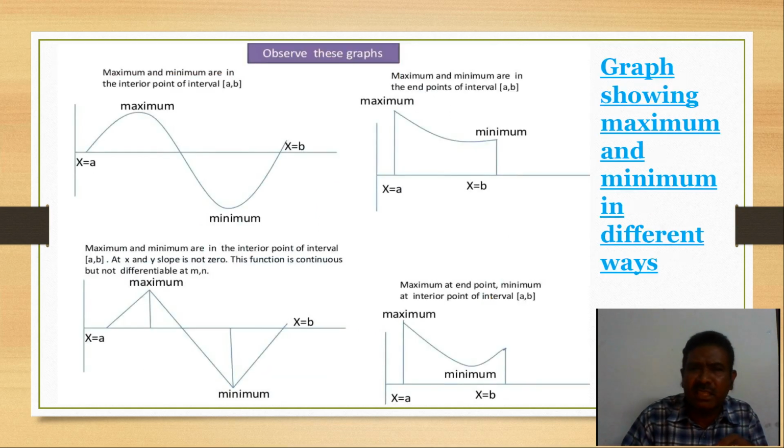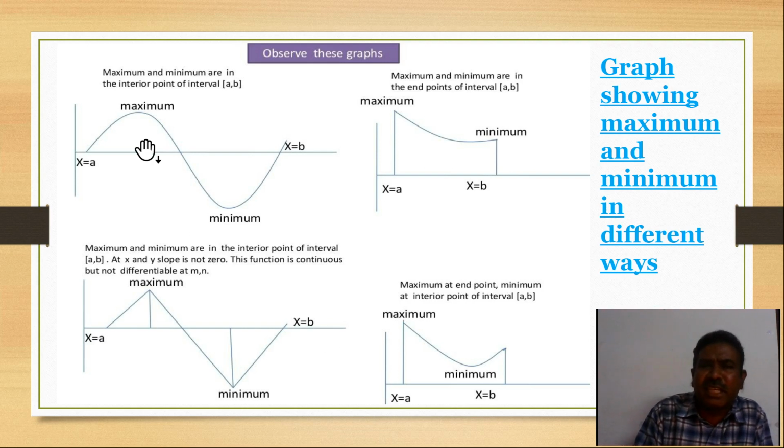So next, students, you can consider this graph. What are the graphs we have shown? According to the problem, they will give it in different ways. So now you can see the first graph, students. In this interval, we have already given that the maximum and minimum are in the interior points of the interval. What is our interval here? It is a comma b in closed brackets, which means a and b are also included.